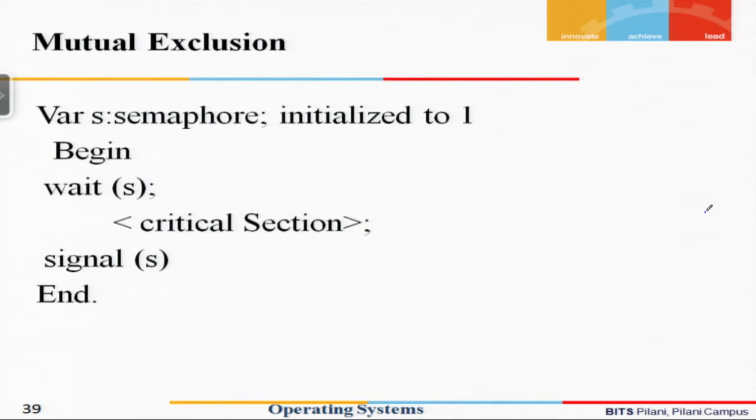Now, when it executes wait S, the value of S was 0, and now it will become -1. As a consequence, since the value of S is negative, the second process will get blocked. So we can very clearly see that at any given point of time, only one process will be allowed to access the critical section.